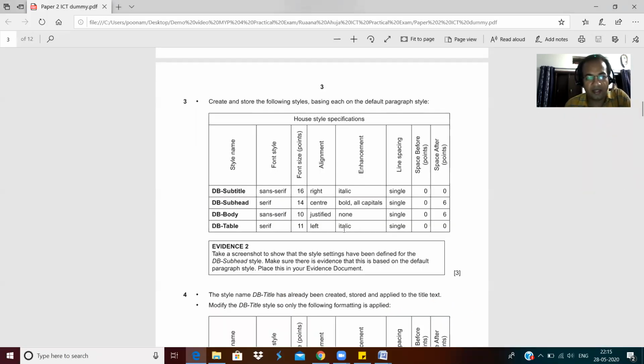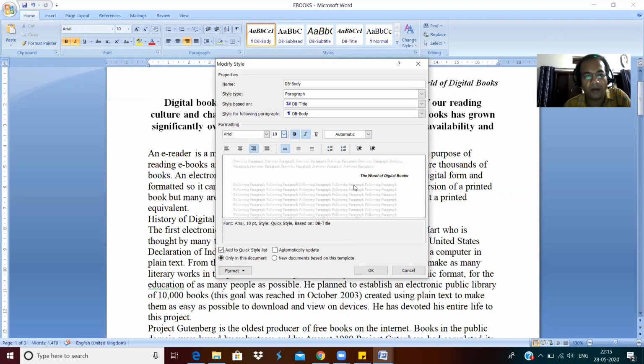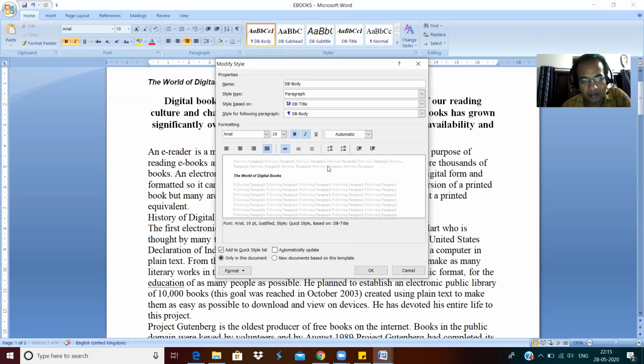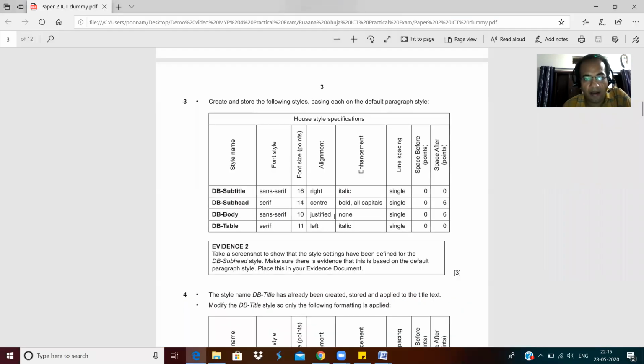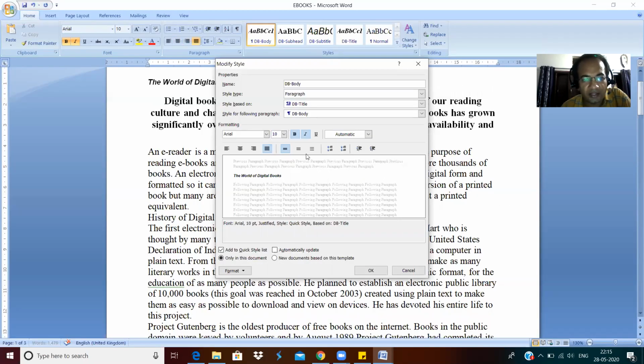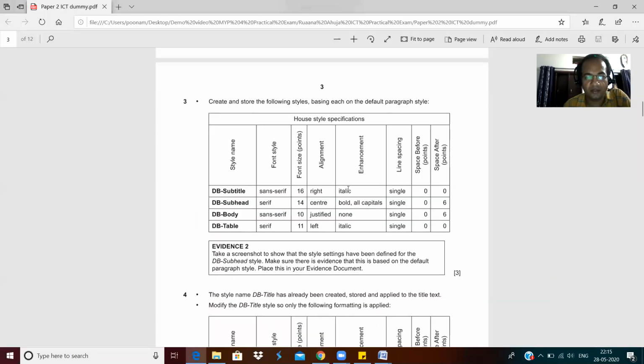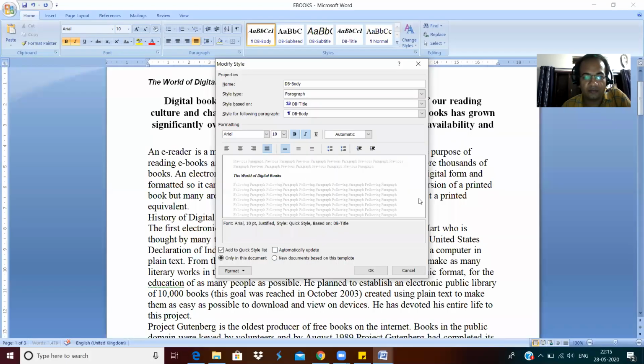It should be justified, so I just make it justified. Okay, enhancement, nothing. No italic, bold. Line spacing single. I hope it is single. Yeah, it's already single line spacing by default. Then spacing points before and after.